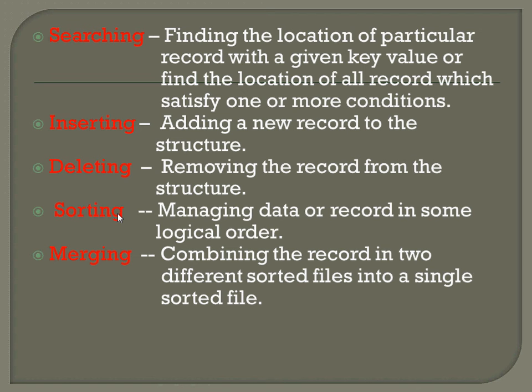With a given condition: 1 equal to 3? No, the condition fails, so travel next. 2 equal to 3? The condition fails, travel next. 3 equal to 3? Then we have found the location, print it. So here two operations, traversing and searching, happen.